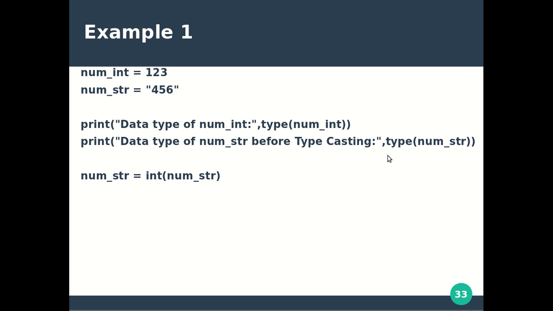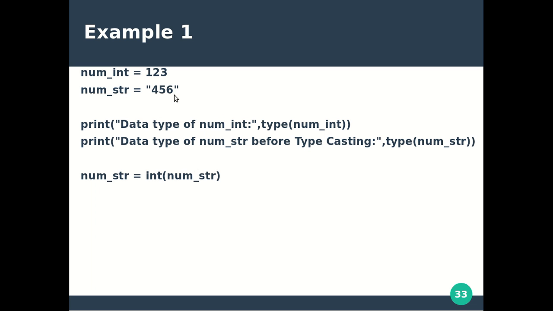Then conversion. Now, how does the conversion happen? As per the syntax, the data type is int, because we want to convert this string data type to integer. 456 is a number, but it is in double quotes. That's why it becomes a string. So, the expression is num str, because on this num str we want to apply type conversion, and the data type is integer, into which we want to convert. So, int in brackets num str. The value of this conversion is stored again in the variable num str.